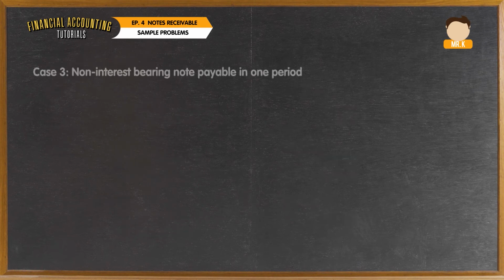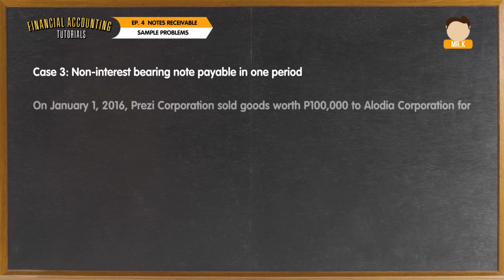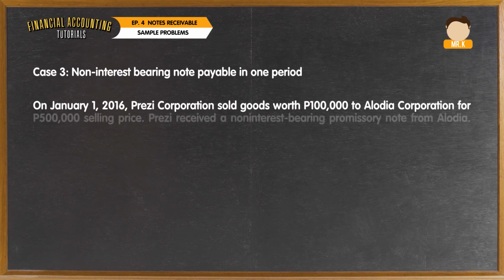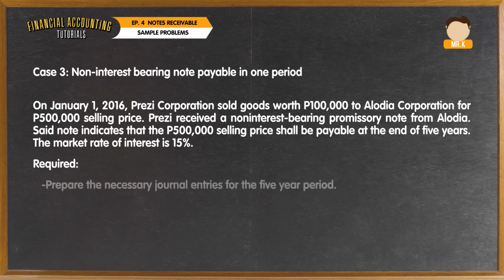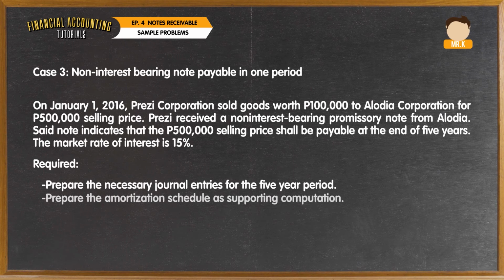The next case will be on non-interest-bearing note payable in one period. On January 1, 2016, Pretzi Corporation sold goods worth 100,000 to Alodia Corporation for a 500,000 selling price. Pretzi received a non-interest-bearing promissory note from Alodia. Said note indicates that the 500,000 selling price shall be payable at the end of 5 years. The market rate of interest is 15%. The requirements are: prepare the necessary journal entries for the 5-year period, and prepare the amortization schedule as supporting computation.